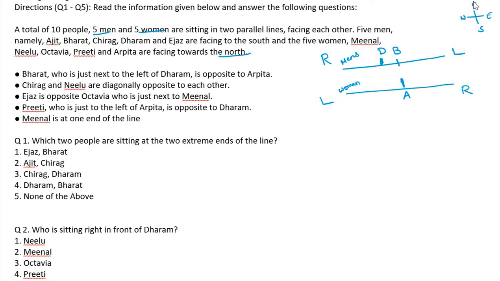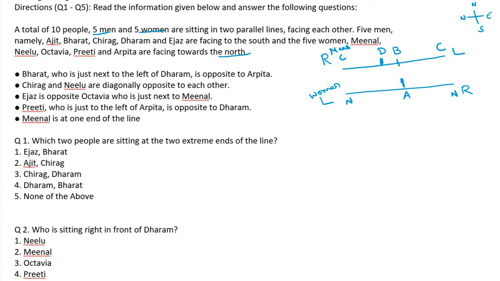So, one minute. I am rubbing this one because we need a space. Okay, here I am writing: these are men, sorry, that is plural, no? Men, this is women. So Chirag and Neelu are diagonally opposite to each other. Chirag, Neelu, maybe like that or maybe like that. There are 2 possibilities.